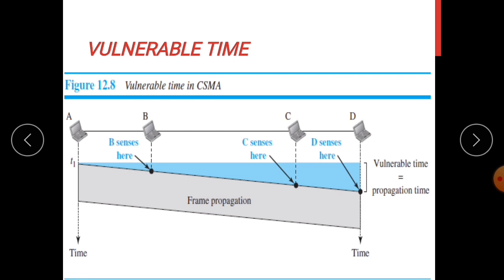So here you can see at a time t1, A will send a data frame and it will reach D at this particular time. So this gray area shows the frame propagation time, which is equal to the vulnerable time. Once the frame reaches D, whenever D senses, or C senses, or B senses at this point, it will find the existence of the frame from A, so it will refrain from sending. Otherwise, collision will occur.